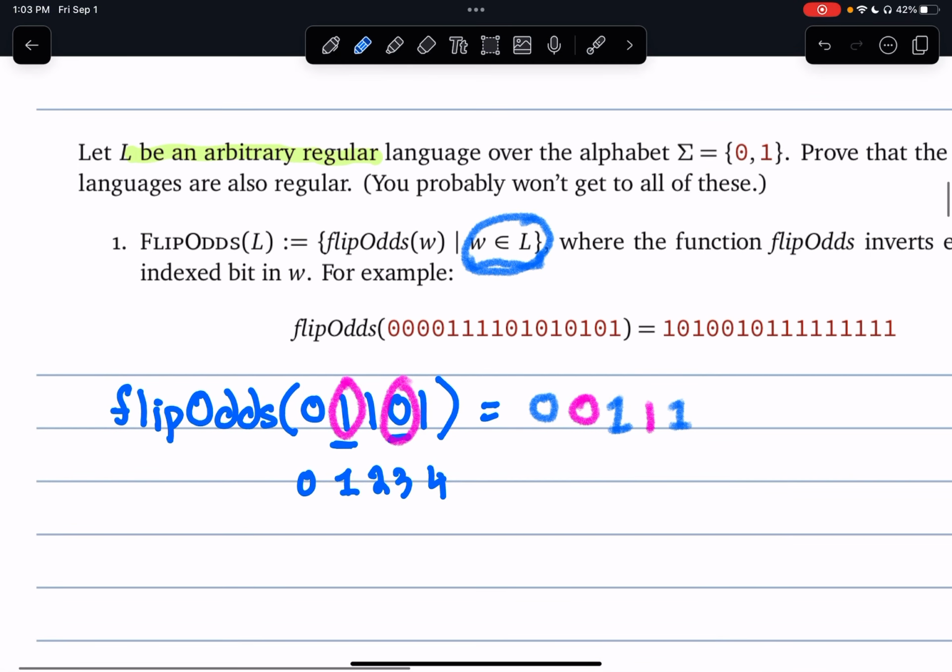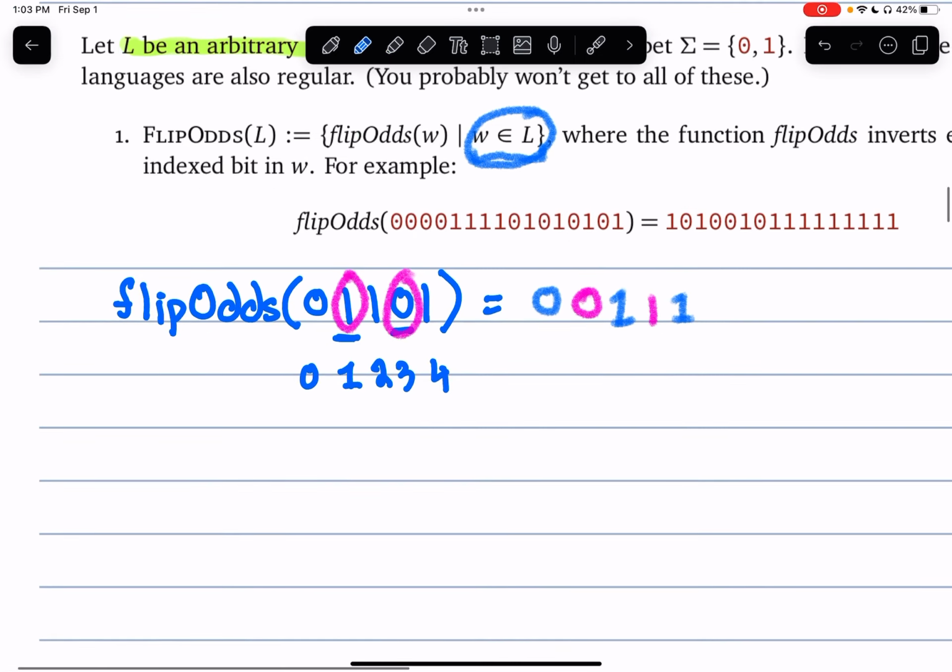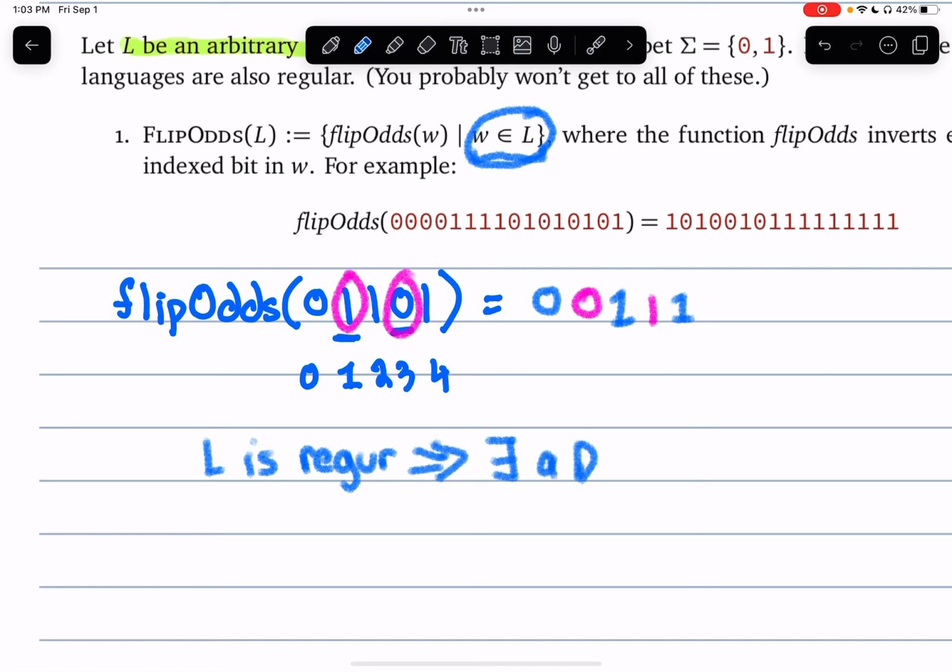Okay, so if L is a regular language, this implies that there is a DFA that accepts the language L. So we can start there. L is regular. This means there is a DFA that accepts the language L.